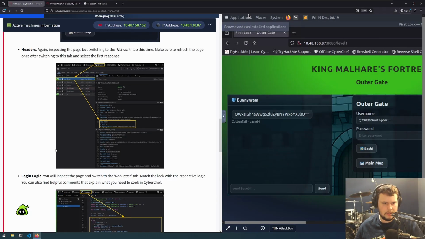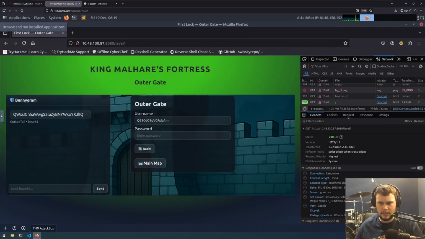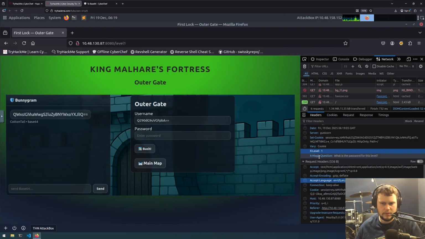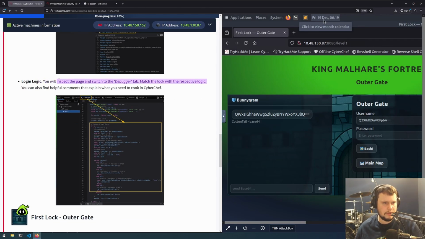And let's take a look to refresh the page and select the first response. And it's saying there's the cookie, headers. So the magic question is, what is the password for this level? Login logic. You'll inspect the page and switch to the debugger tab. Match the lock with the respective logic. So if you find helpful comments that help explain what you need to cook in CyberChef.